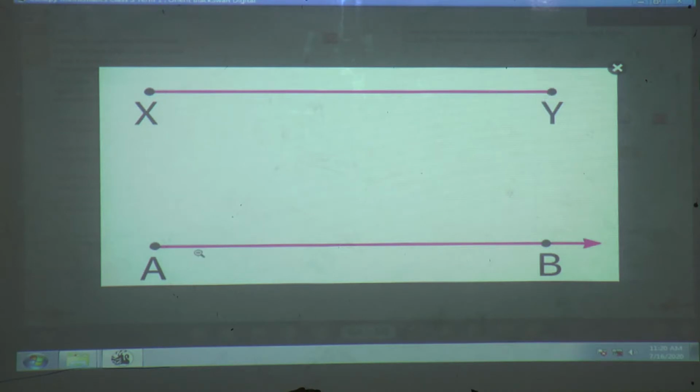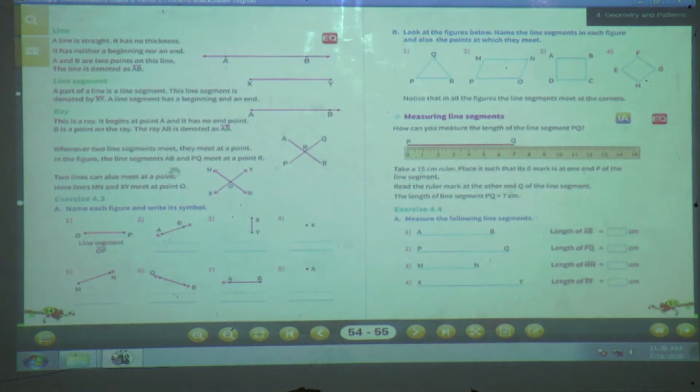But a ray has a beginning point and no end point. So this is the difference between a line segment and a ray. Then two lines can also meet at point A. At one point two line segments can meet.